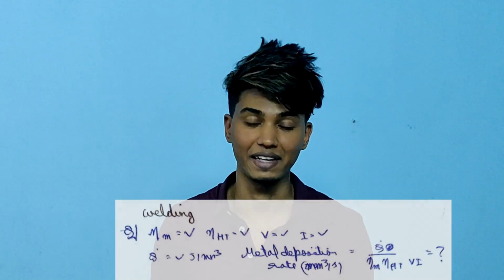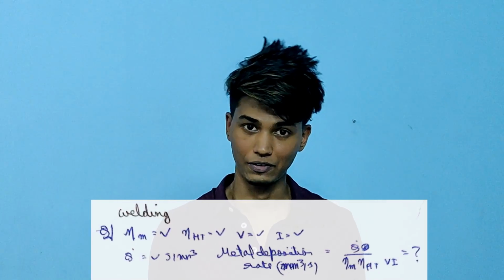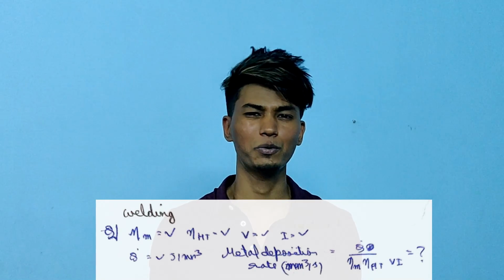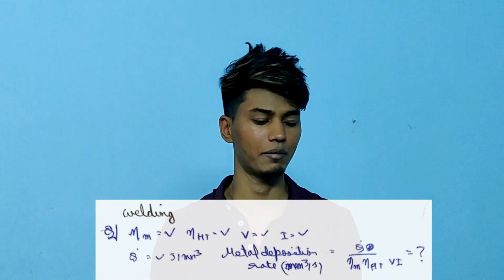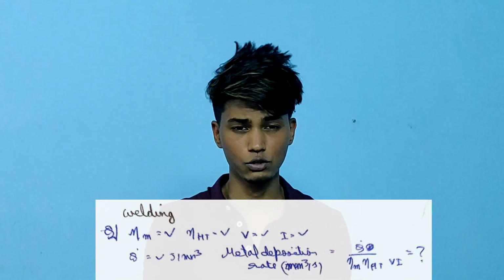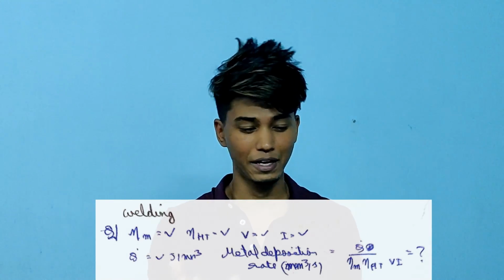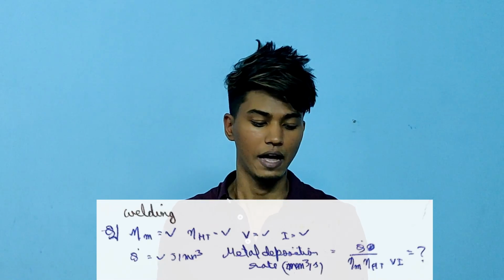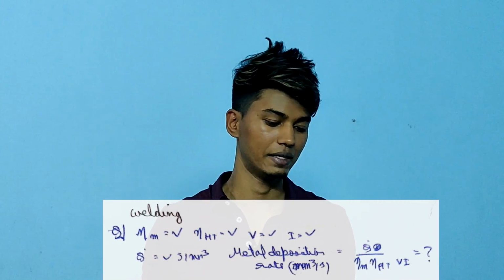A question from welding also came, and what do you need to do over there? Simple metal deposition rate. A lot of questions like this have already appeared in the GATE examination, so go through GATE previous year questions for welding. You have just been given the melting efficiency. Very old question, which has been repeated so many times in so many competitive examinations like ISRO, ES, GATE also, it keeps on coming. Melting efficiency is given, heat transfer efficiency is given, and you need to find out the metal deposition rate.